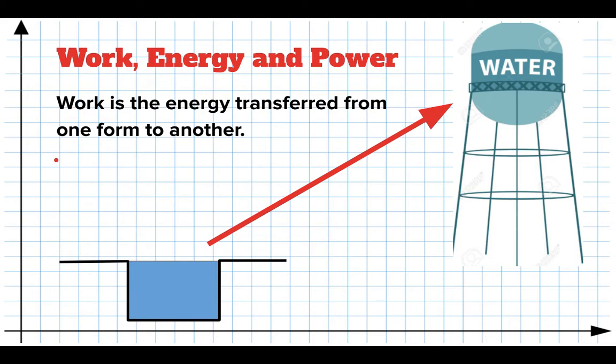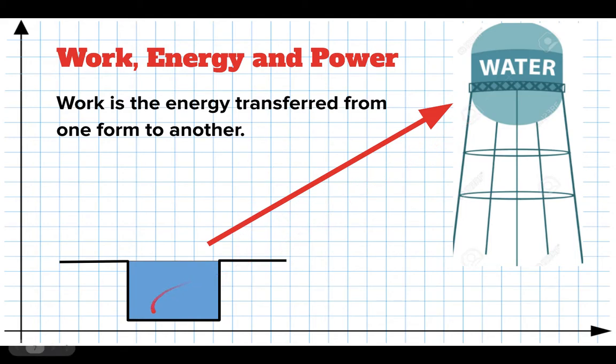Okay, so now we get to the topic for today, which is work, energy, and power. So a reminder, work is the energy you have to transfer from one form to another. So if I'm going to take a bunch of water in a lake and pump it up to a water tower, I've got to add gravitational potential energy to that water. Okay, so work is the transfer of energy from some form, maybe electricity, to gravitational potential.